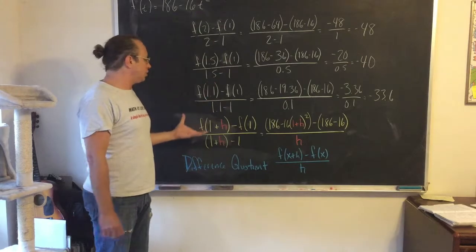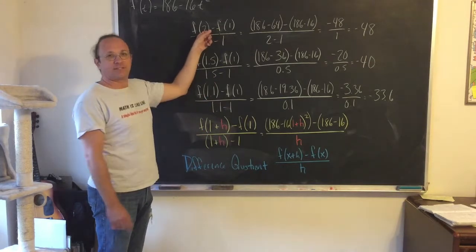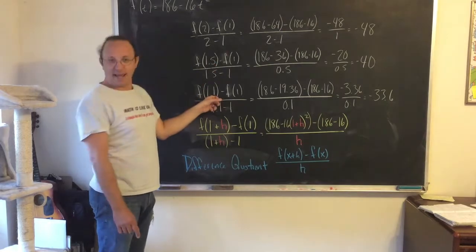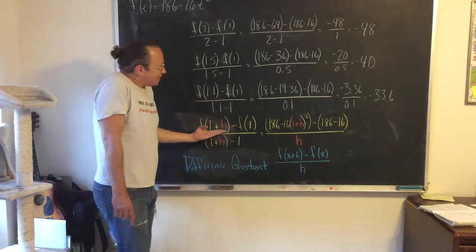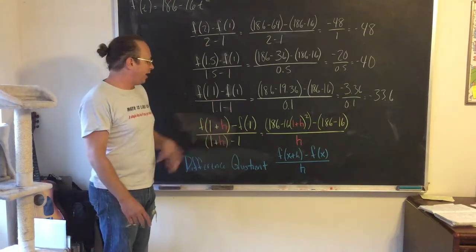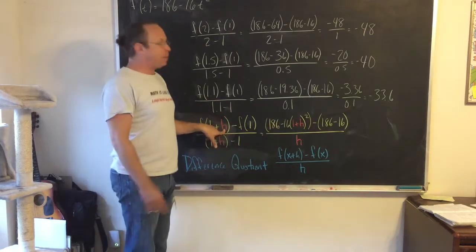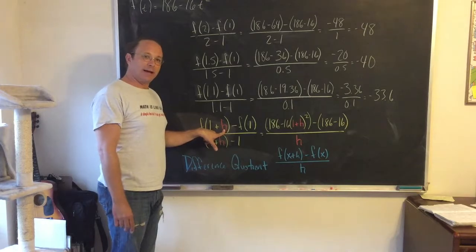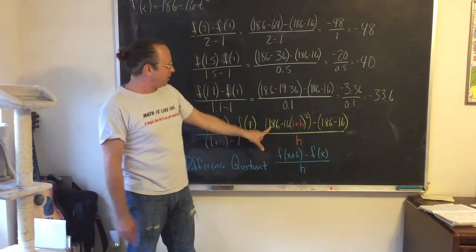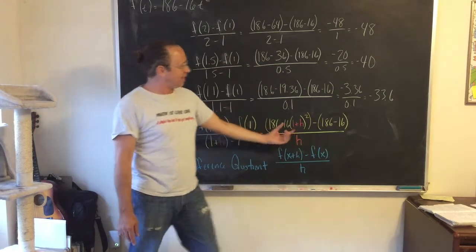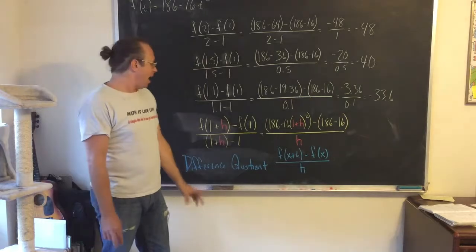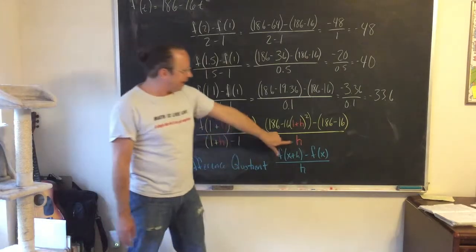And the idea is ultimately that, okay, here I took a step of size 1, a half size step, a tenth size step. Well, if my step is h big, and that's just the letter mathematicians like to use, the letter h, if I take a step that's h big, what kind of slope am I going to get? So I'm going to plug 1 plus h into here. So that's going to be 186 minus 16 times 1 plus h squared, minus 186 minus 16. And then, of course, 1 plus h minus 1 is h.